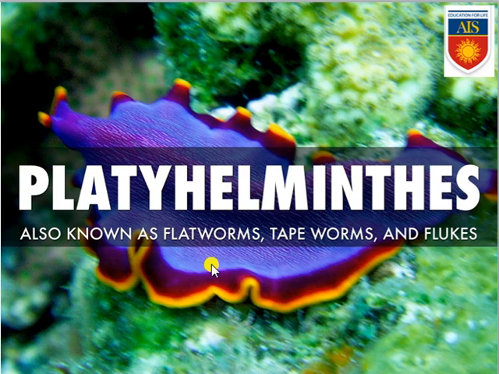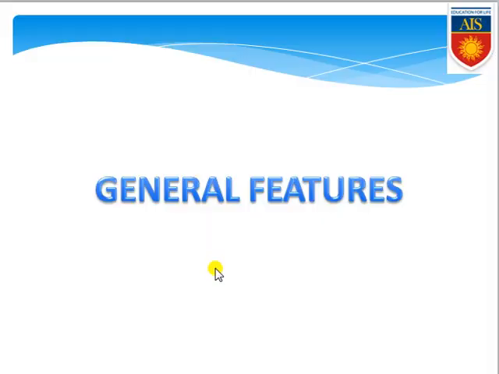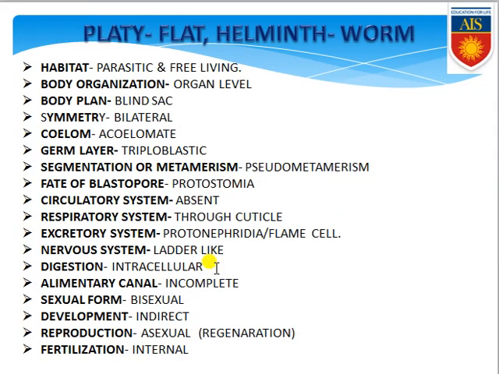Keep it in your mind, the organisms belonging to the Platyhelminths are also known as flatworms, tapeworms or flukes. First of all, in this specific phylum we need to know the general features. If you go for the meaning of the word Platyhelminths, platy means flat and helminths means worm. That means organisms whose structure is flat and who are worm-like are commonly known as Platyhelminths.